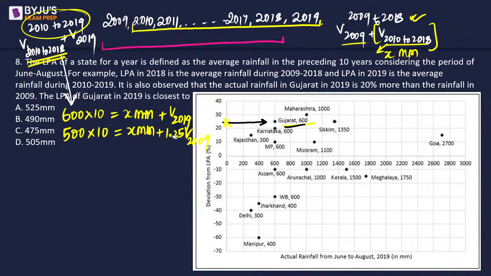Sorry, V2009 is 2019 ka divided by 1.25. Because 2009 का value is given as 20%, इसका 20% more is going to give us, इसका 20% more is 2019 का value. So can we say V2009 is V2019 by 20%, 1.2 actually? So from these two equations, we need to figure out the value of V2019. यही पूछ रहे हैं हमें.